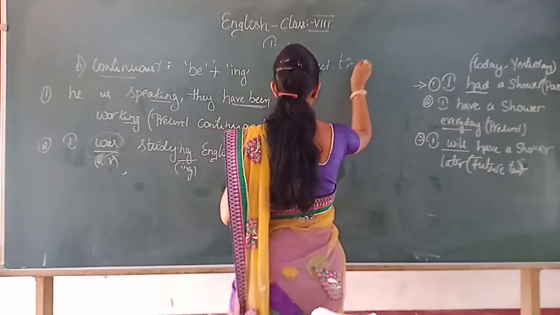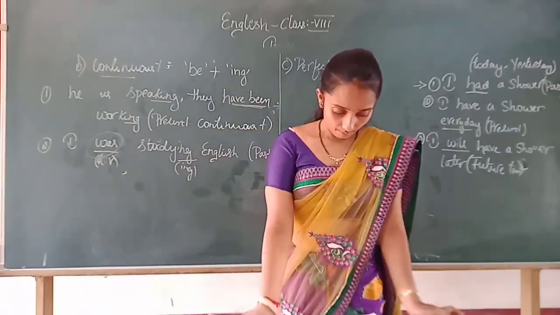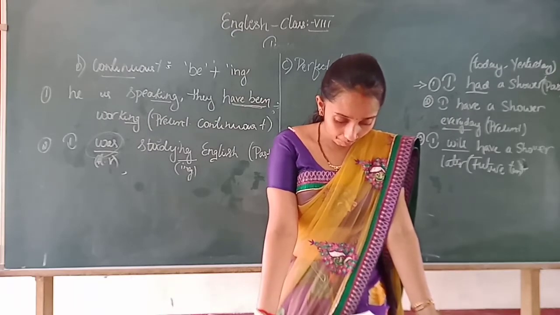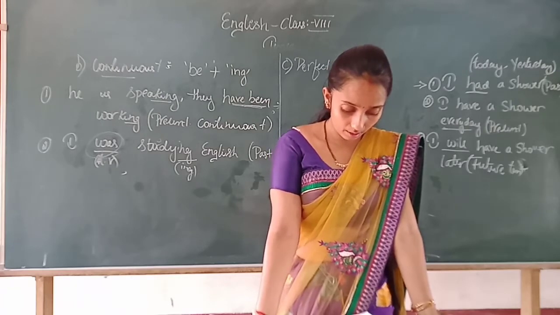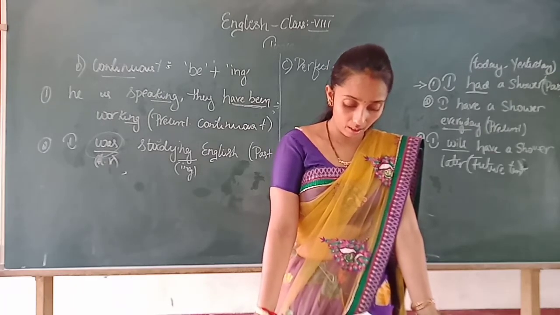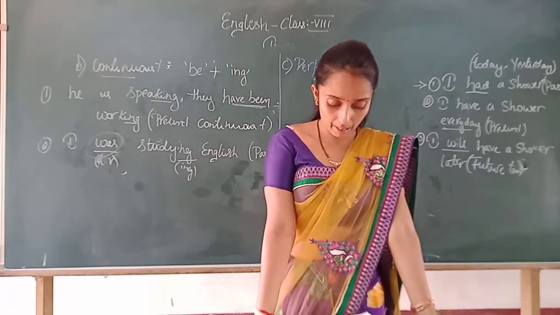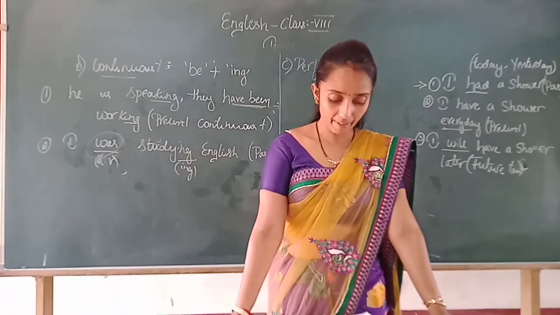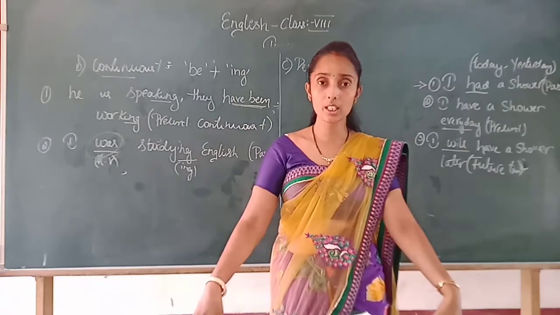What is the perfect tense? Perfect tense refers or expresses an action just completed.